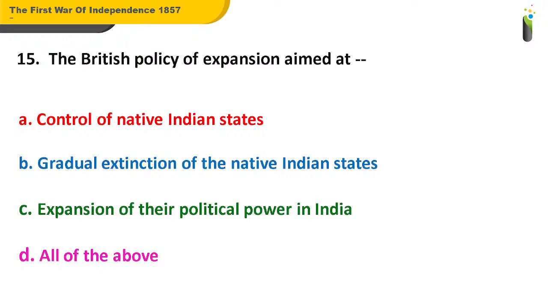Well, the answer for this question number 15 is D, all of these. So the British policy of expansion aimed at control of the native Indian states, then gradual extinction of the native Indian states, then expansion of their political power in India.